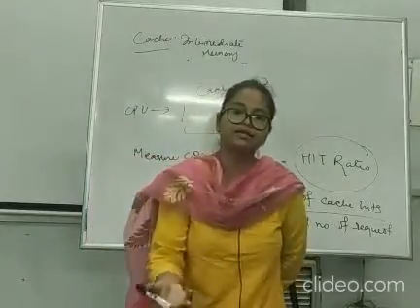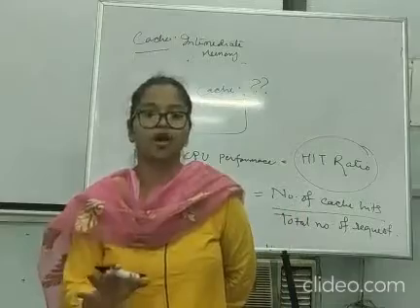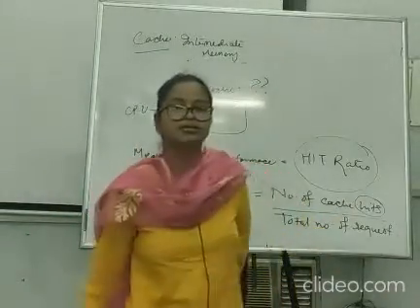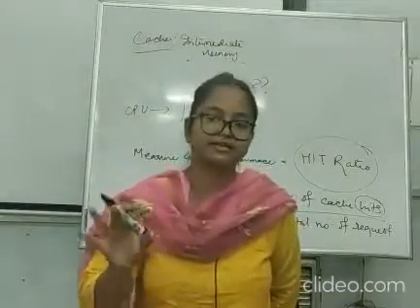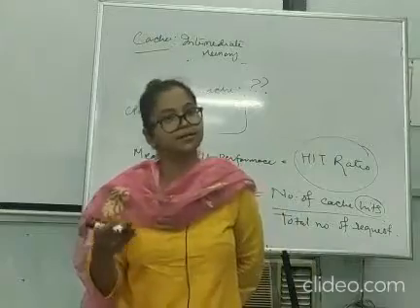So how many times it is able to successfully provide the data. Hits means the times we get the data, we say it's a hit. If we could not find the data in the cache, then we say it's a miss.